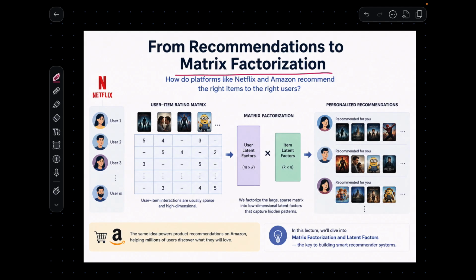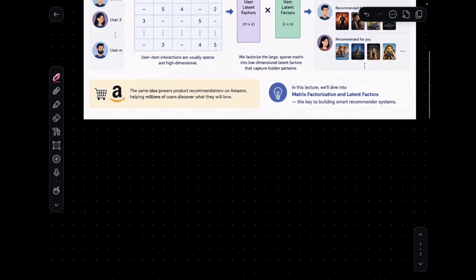Behind the scenes, it uses the ratings of different user-item pairs, and based on those ratings, it recommends movies or web series to users. We'll see in this video how these things work.